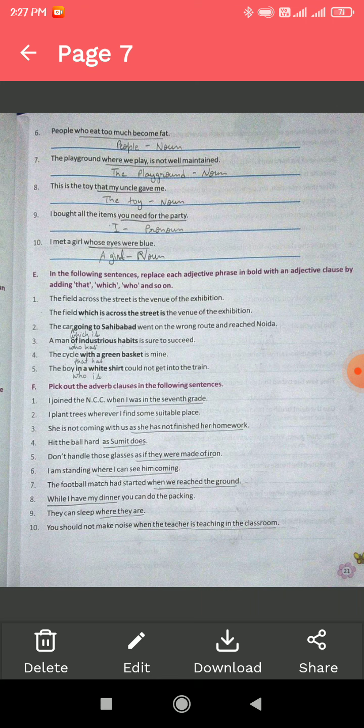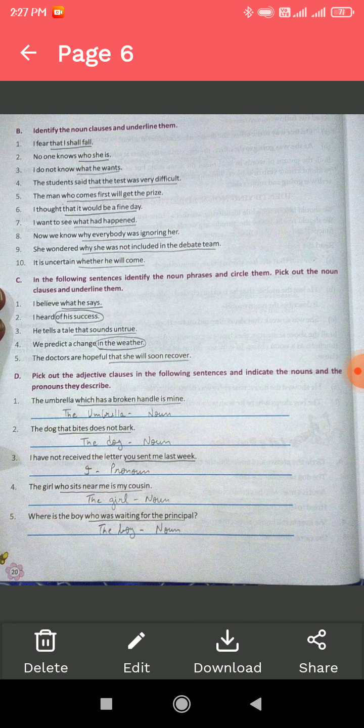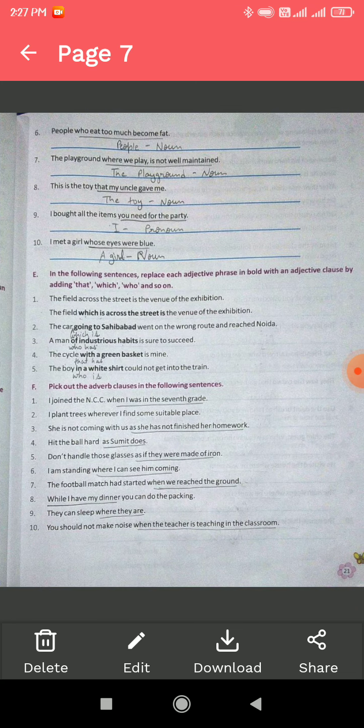That is the toy that my uncle gave me. That my uncle gave me is a noun clause, and the toy is a noun. So all the questions I have already done. Hope you will get it. Let's move to Exercise E.